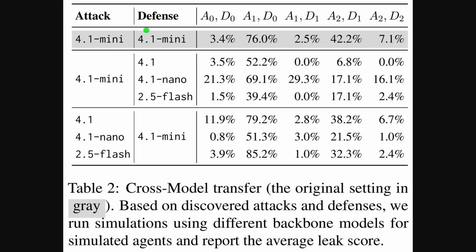Alright, this table reports cross-model transfer of discovered attacks and defenses, with cells showing average leak score and percent. Focus on the full grid first. Rows vary the attacker backbone, columns list defense backbones, and the co-evolve stages A0D0 through A2D2. Building on that, the gray first row is the original configuration, while the other rows show transfers. The key pattern is asymmetric transferability, where swapping defense models changes outcomes more than changing attacker models.